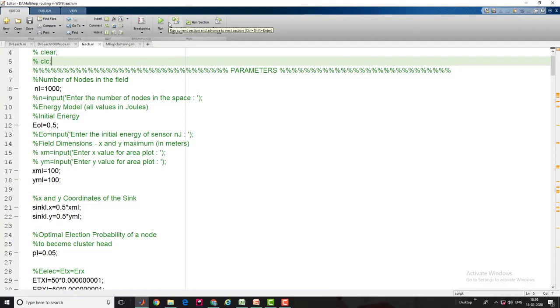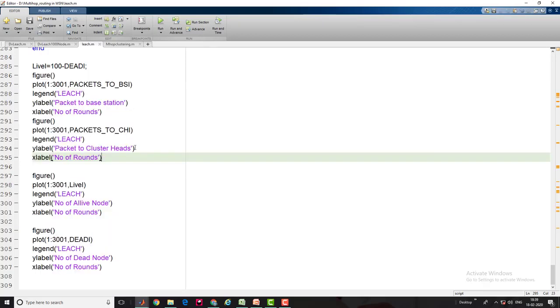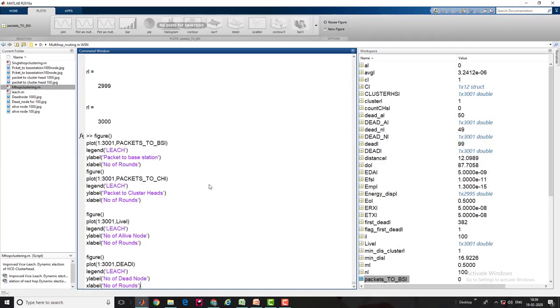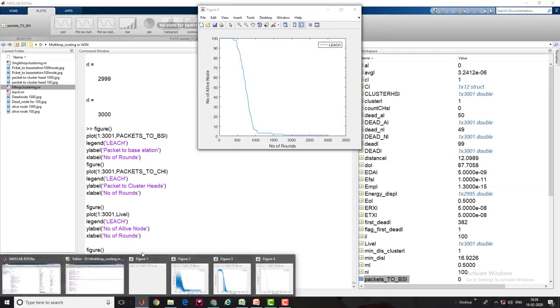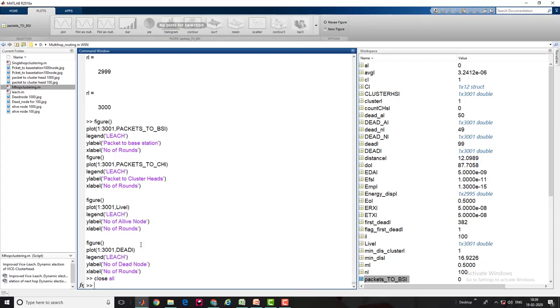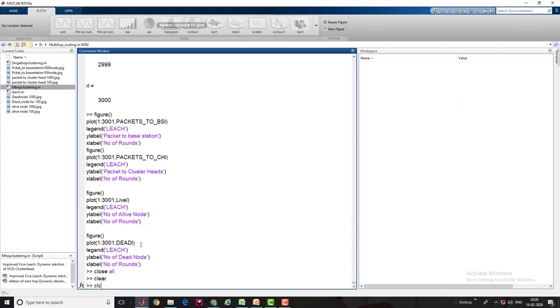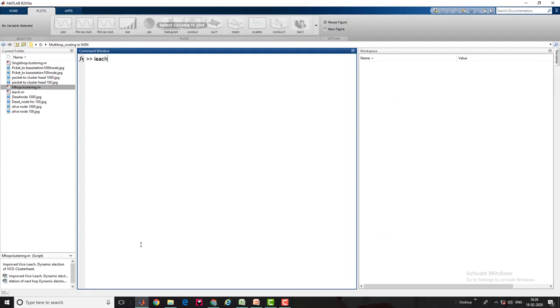Okay guys, just remember one thing. Previously all nodes became dead at around 1400 rounds, like here. I'm going to plot it here. So 98% is around 1454, and the first node became dead at 383. Okay guys, so now I'm running it. Let me run the protocol again and let's see what will happen. Let me close all graphs first, clear the window, clear the screen as well, and now run the protocol.